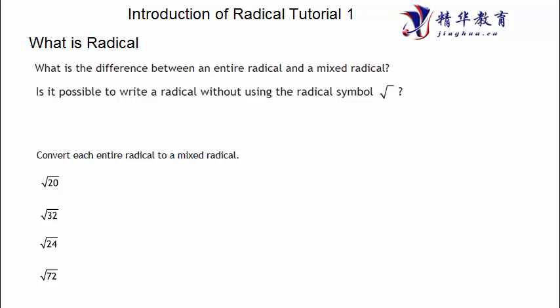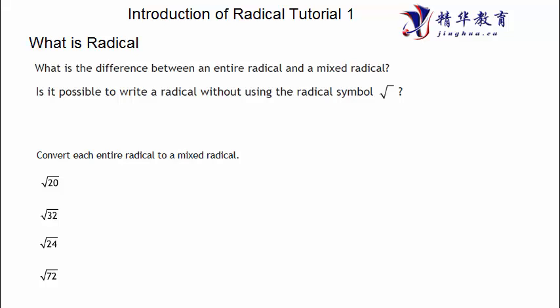So this is the introduction level. In grade 11, we're going to talk about radicals as well, but with harder questions. In grade 12, we're going to do radicals as well, which is the more advanced level. For now, we're just trying to understand what a radical is, and give you a brief introduction about how we can convert an entire radical into mixed radicals, how to convert radical symbols, and then with the exponent symbols. This is the very brief start here.